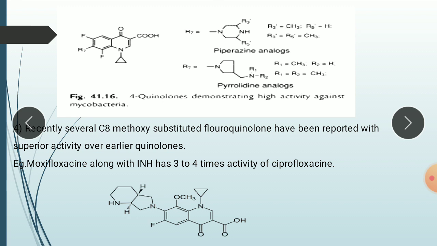Recently, several carbon 8 methoxy-substituted fluoroquinolones have been reported with superior activity over earlier quinolones. For example, moxifloxacin along with isoniazid has 3 to 4 times the activity of ciprofloxacin. So the methoxy group on the 8th position shows more activity.